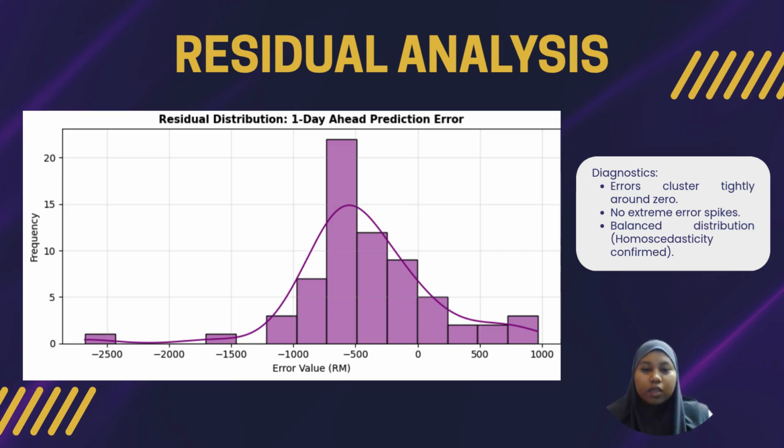We also see a very clear bell-shaped distribution with minimal extreme errors. This balanced distribution proves that our error variation is stable across the data, which satisfies the mathematical assumption of homoscedasticity in linear regression. In short, the graph validates that our baseline model is stable, healthy, and its errors are completely normal and predictable.